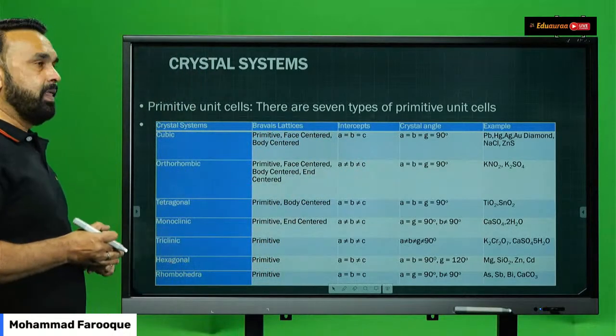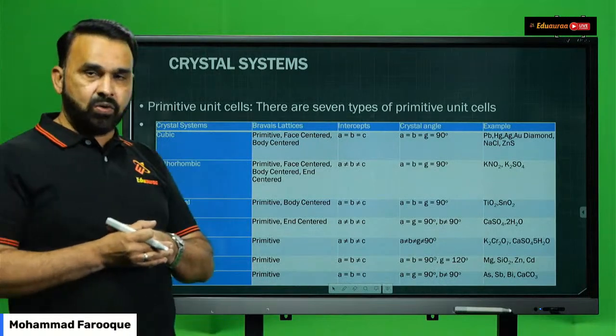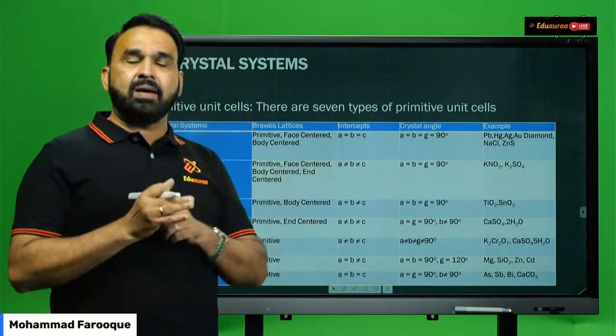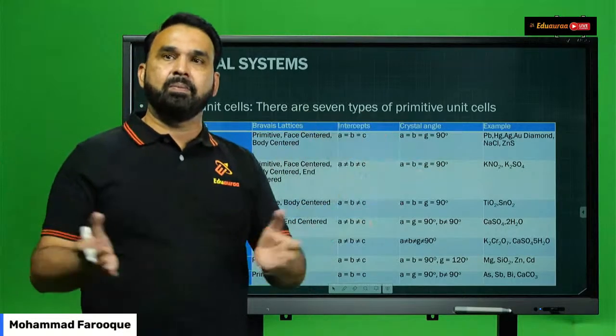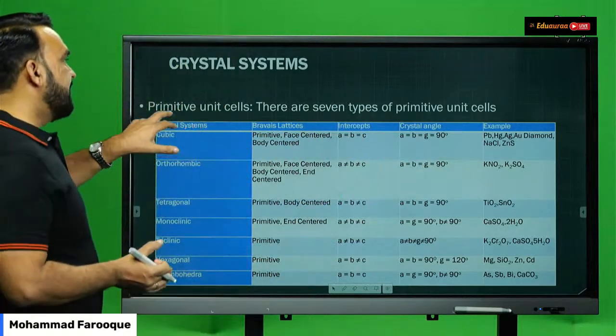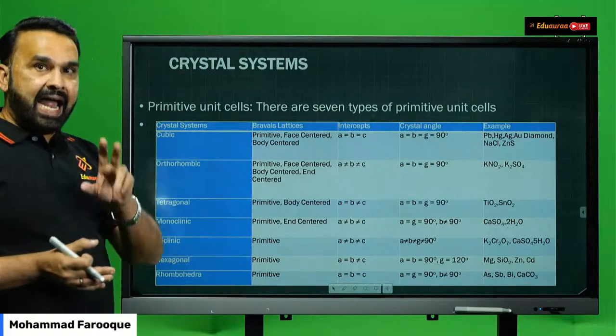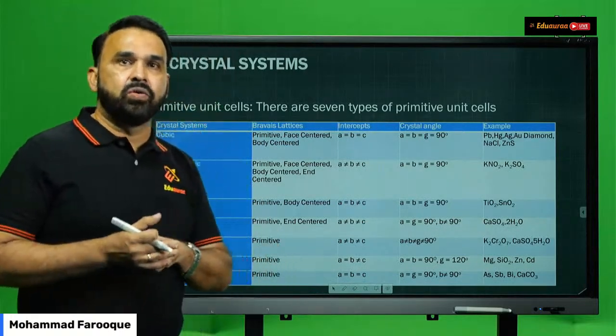Now students, coming to the unit cell. The unit cells are broadly classified into two types. The smallest part of a complete crystal structure is classified as a primitive unit cell, and the second is the centered unit cell.